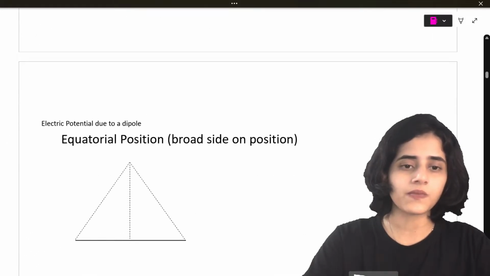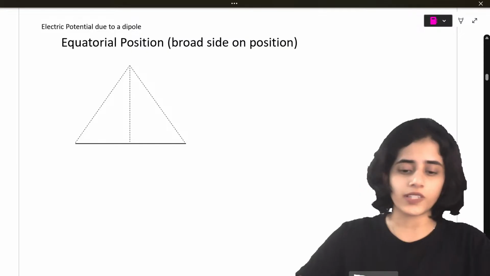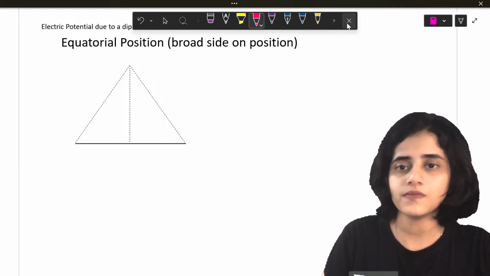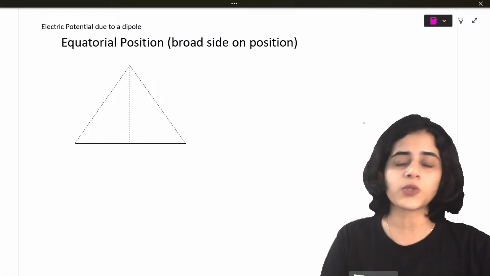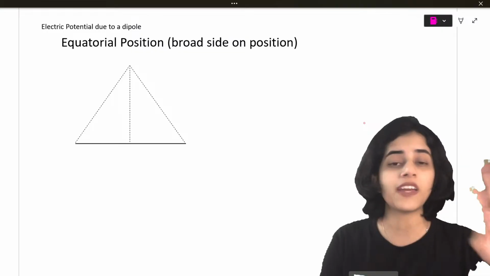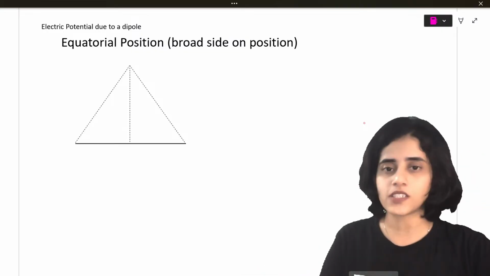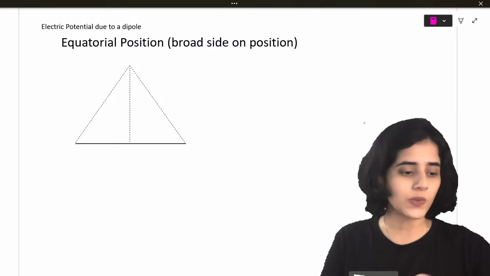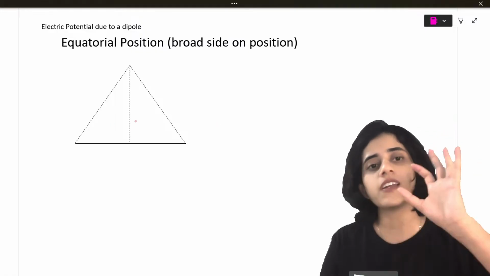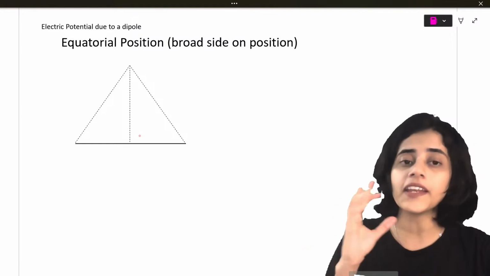No, let's do equatorial. Next is the electric field due to a dipole because of the equatorial position. So these are two very commonly asked questions. The same could be asked for electric field as well. From this chapter, these are two commonly asked questions. So, the dipole on an equatorial position.